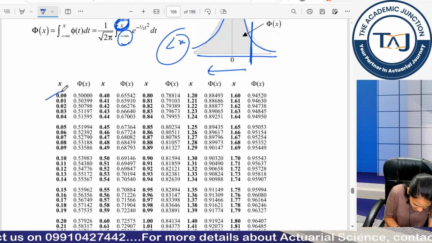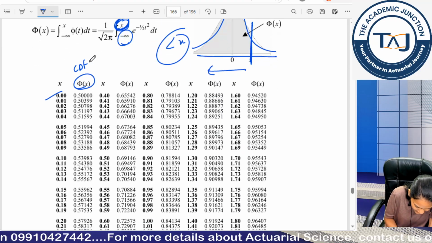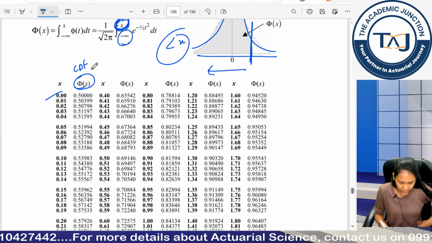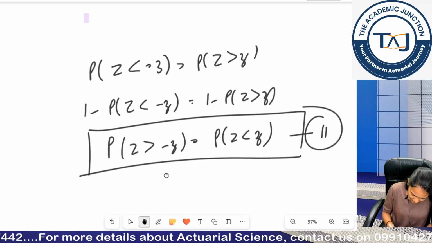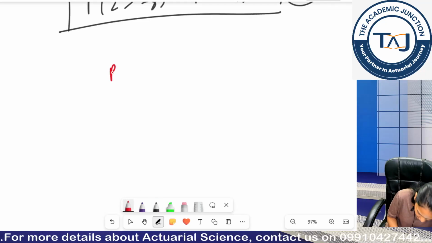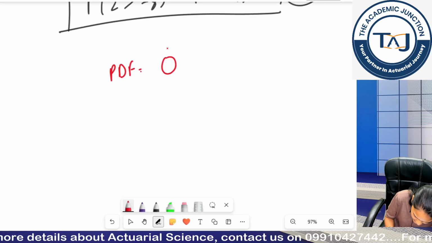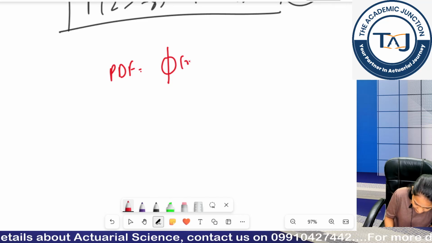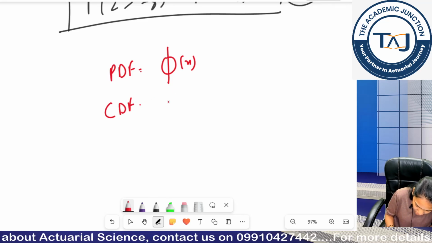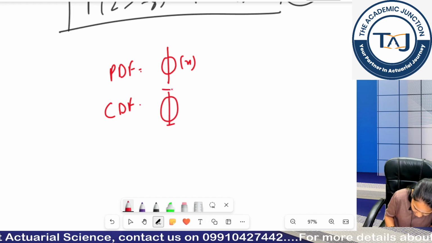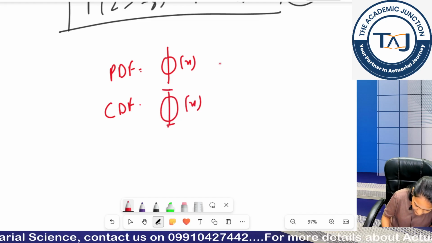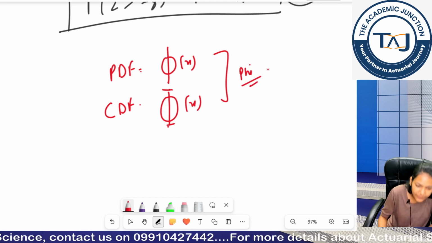So we have our x and this is basically called the CDF. This is the symbol of CDF. If you want to note down, you can note down the symbols as well. PDF is shown as small phi and CDF is shown as bigger phi. This sign is called phi.